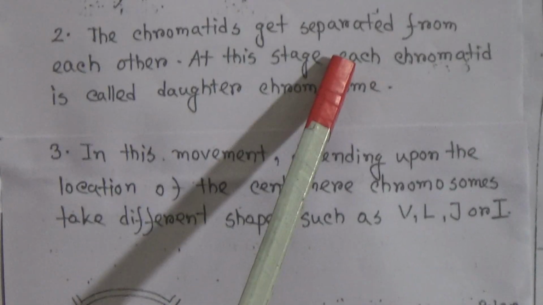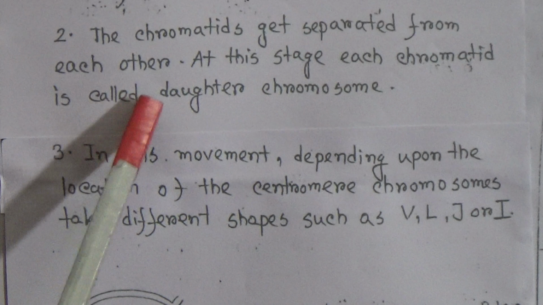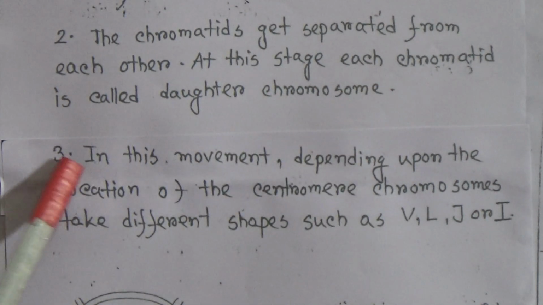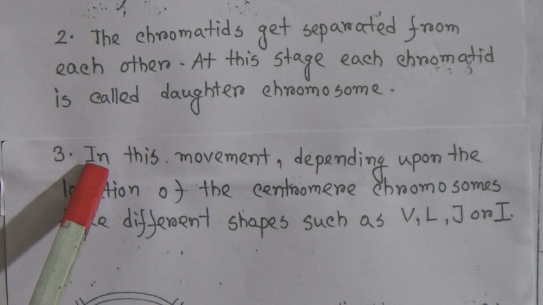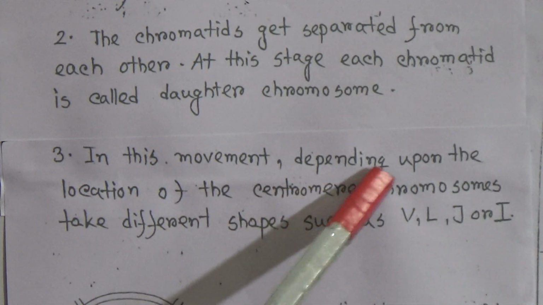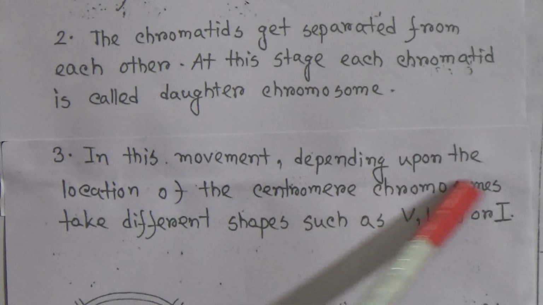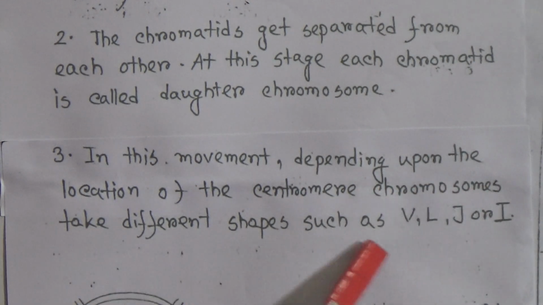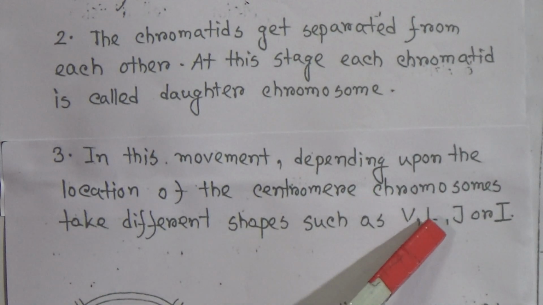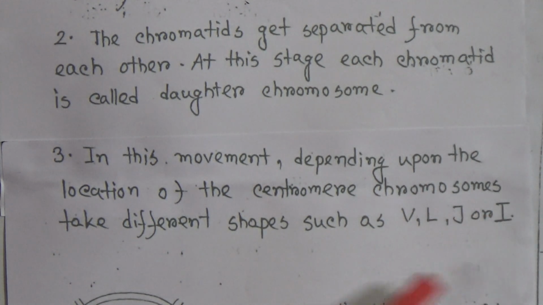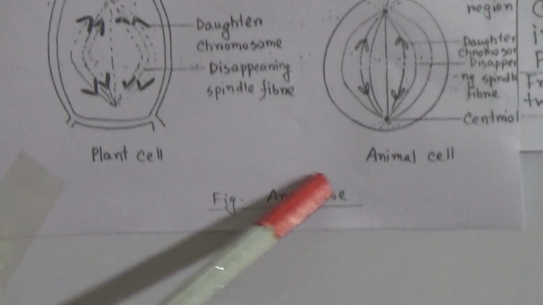At this stage, each chromatid is called a daughter chromosome. Now come to the next. In this movement, depending upon the location of the centromere, chromosomes take different shapes such as V, L, J or I. Now this is the picture of the anaphase phase and you have to draw this.